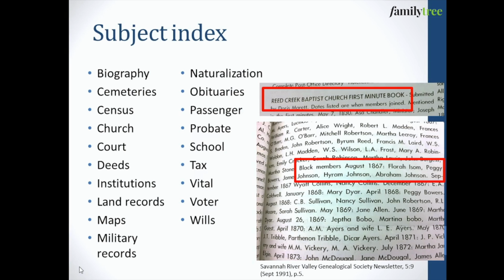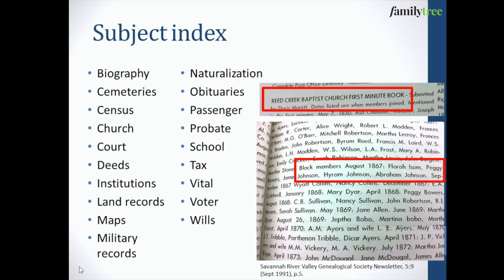All different kinds of records: cemetery records, naturalization records, obituary records, all kinds of school and tax and church and court and land records, anything that might be there locally that the society knows about that wants to make available.